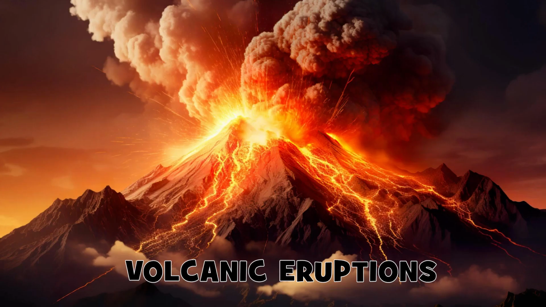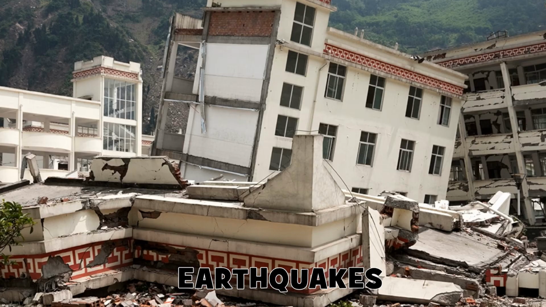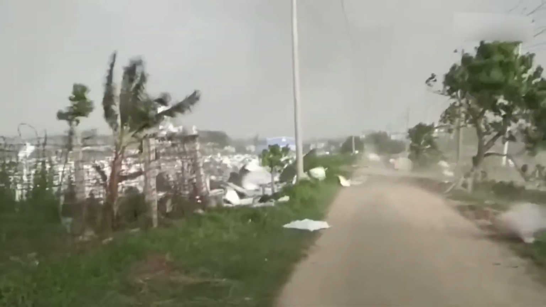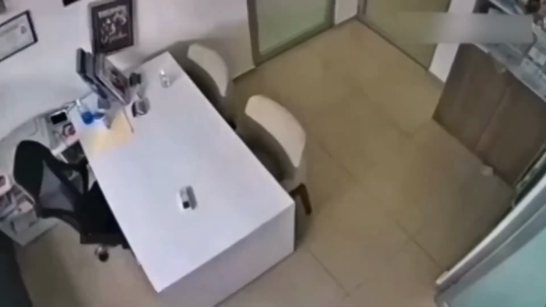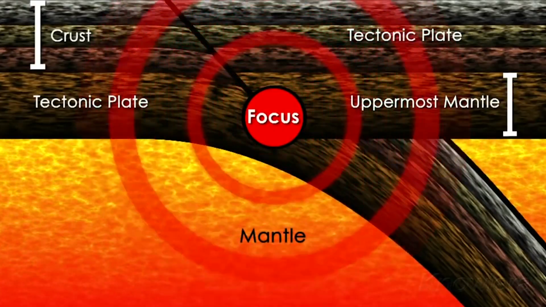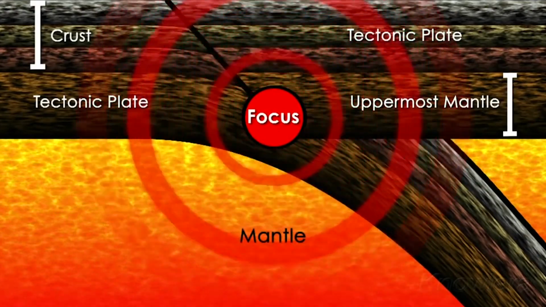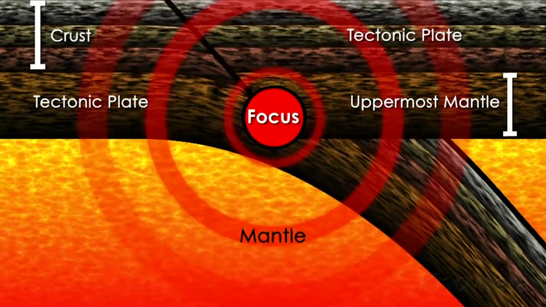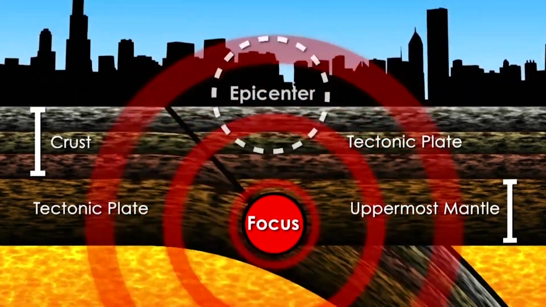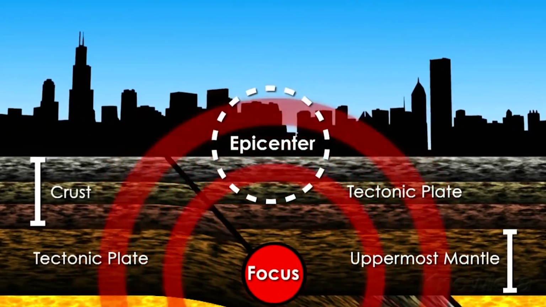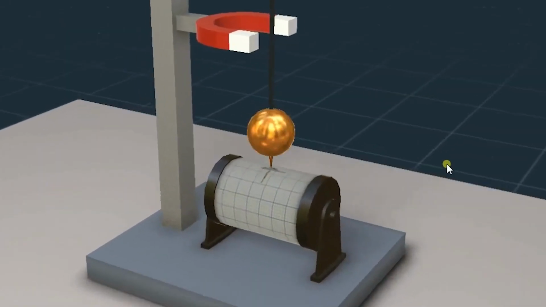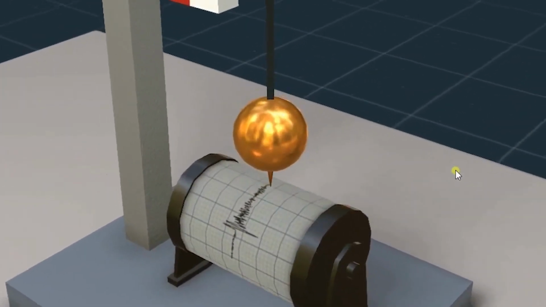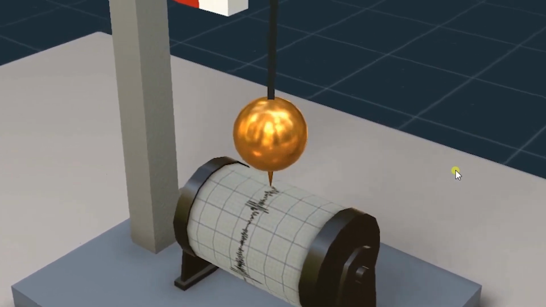Let's sum up. Volcanic eruptions, earthquakes, tidal waves, and drought are some natural calamities or disasters. Earthquakes are caused due to sudden movements under the surface of Earth. The point under the Earth where the disturbances resulting in an earthquake first occur is called the focus. Epicenter is the point or spot on the Earth's surface that lies just above the focus. Richter scale is a scale that records the relative intensity of earthquakes.